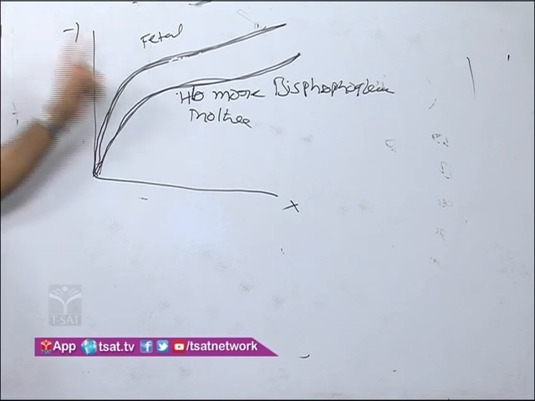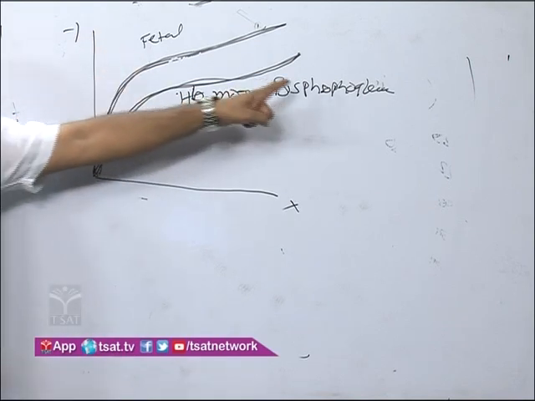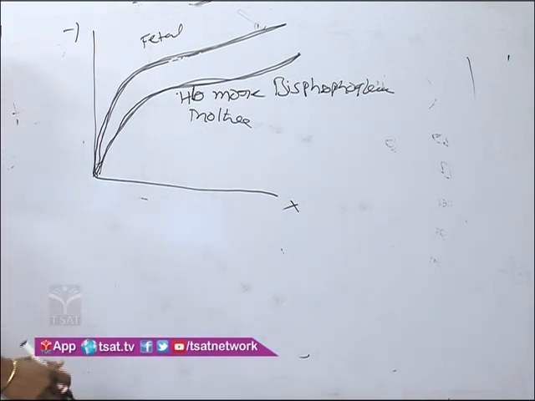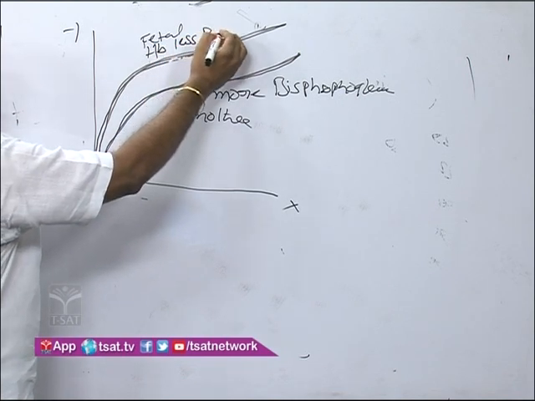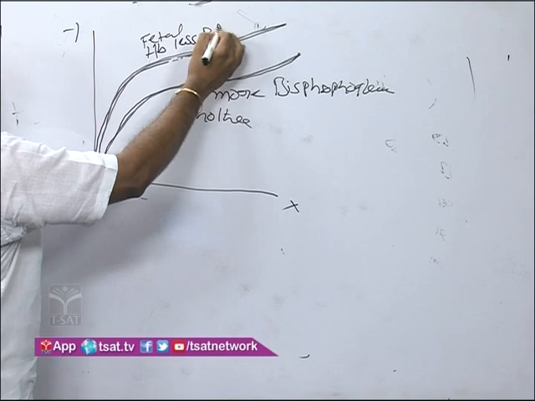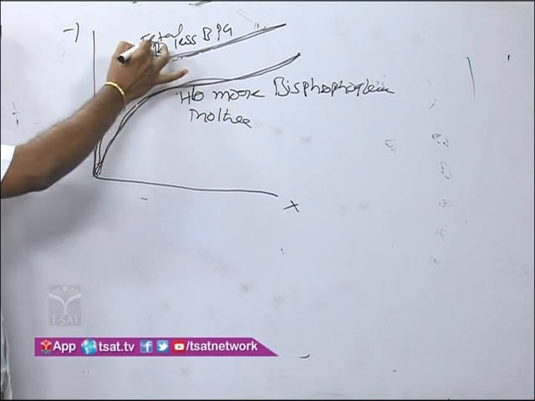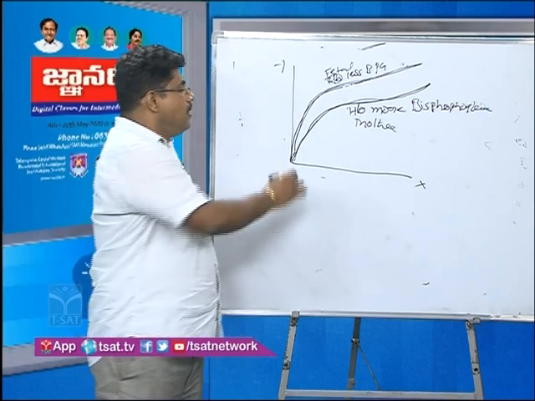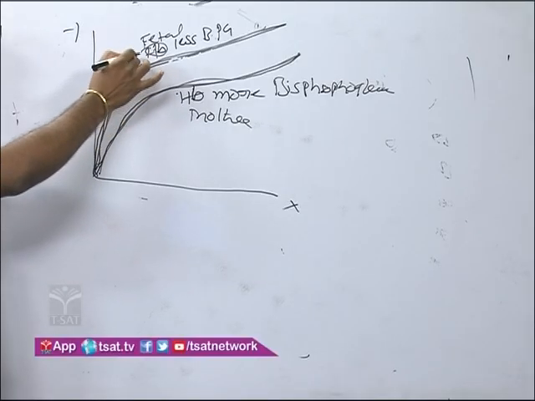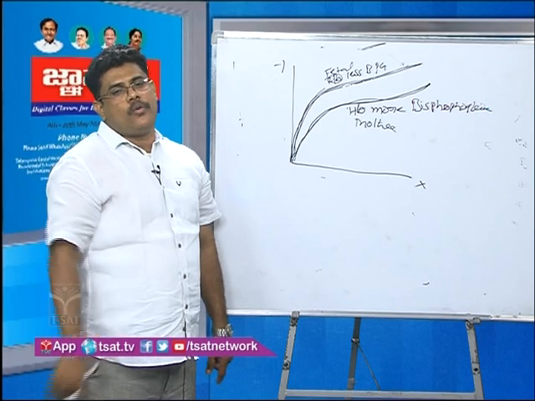That means fetal hemoglobin carries more oxygen than mother hemoglobin, because mother hemoglobin binds more with bisphosphoglycerate, but fetal hemoglobin binds less with bisphosphoglycerate. That means this hemoglobin binds more with oxygen, so fetal hemoglobin carries more oxygen than mother hemoglobin.